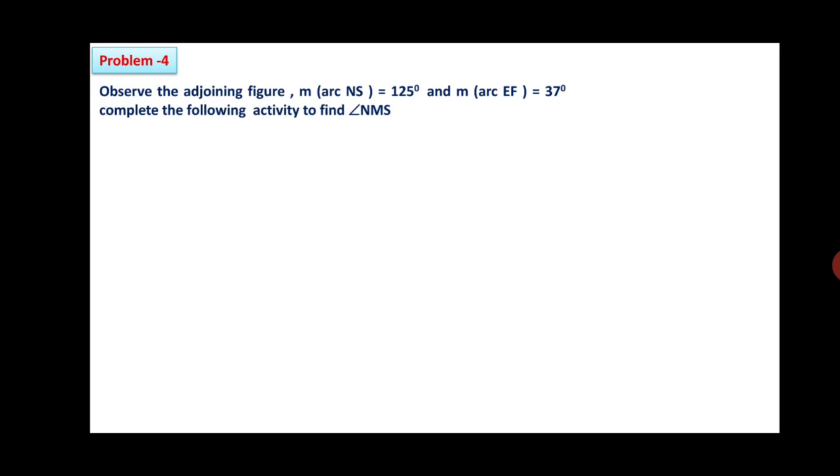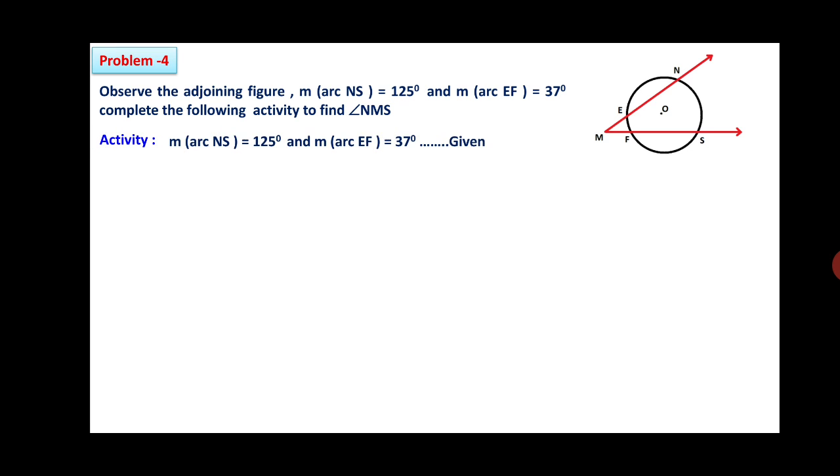Now we will consider problem 4. Observe the adjoining figure. You can see here, in this figure, measurement of arc NS is 125 degree and measurement of arc EF is 37 degree. Complete the following activity to find angle NMS. We'll see the first activity. Here measurement of arc NS is 125 degree and measurement of arc EF is 37 degree, given.